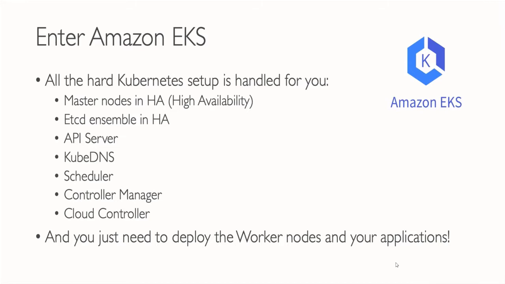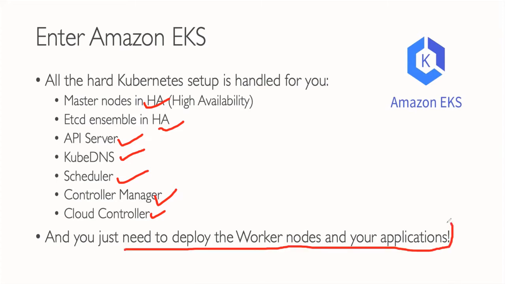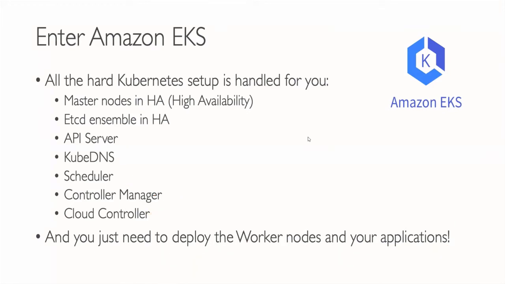The master node is in HA, the etcd configuration is in high availability, and the API server, Kube DNS, scheduler, controller manager and cloud controller are all handled by Amazon EKS. You just need to deploy the worker nodes and your application. That's it. Half of your infrastructure management challenges will be removed if you go to Amazon EKS.